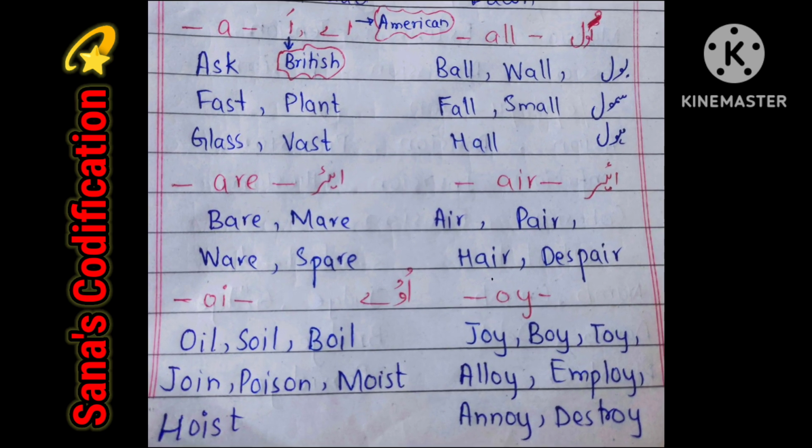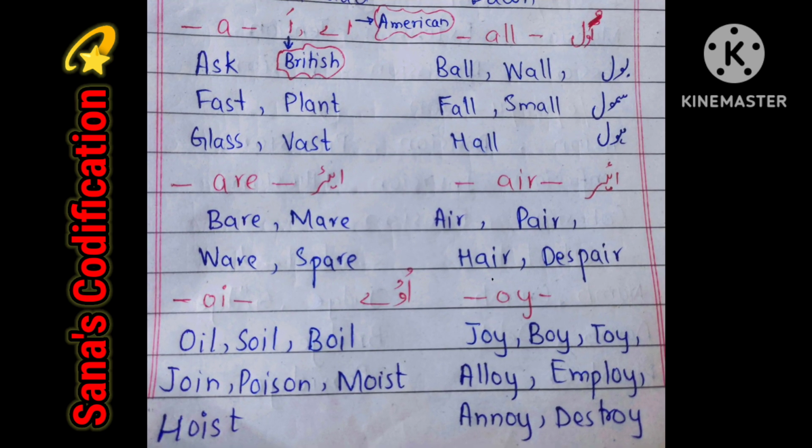Now moving towards the next slide, in which we will see how A gives different sounds in different accents. Like in British, it gives the sound of ah. For example, ask, fast, plant, glass, vast.